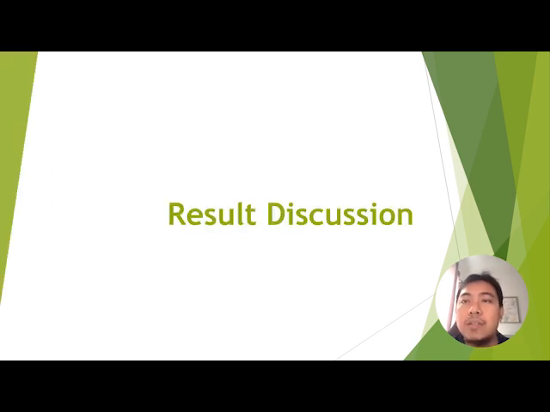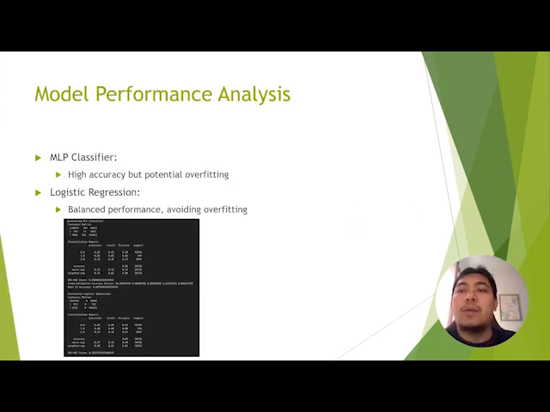The result discussion segment. Let's dive into the performance analysis of our models, the MLP (multi-layer perceptron) classifier and logistic regression, on predicting the risk of diabetes using the BRFSS 2015 dataset. Beginning with the performance analysis, we observe that the MLP classifier demonstrates a remarkable level of accuracy. This indicates that the model has effectively learned from the training data and performs well on the test set. However, a point to note is potential susceptibility to overfitting.